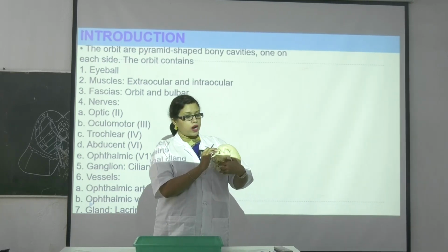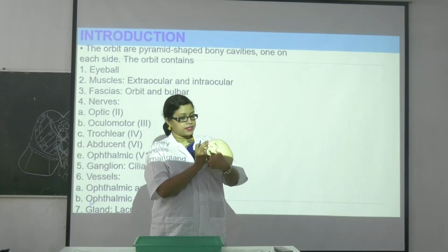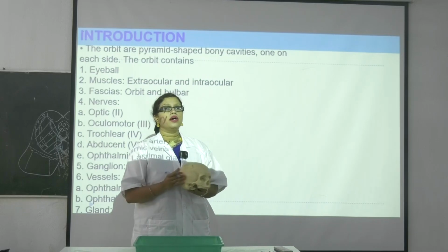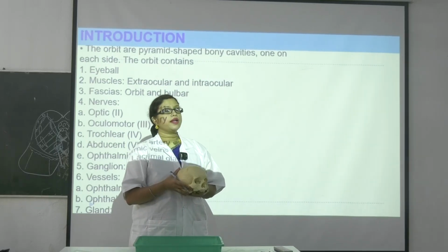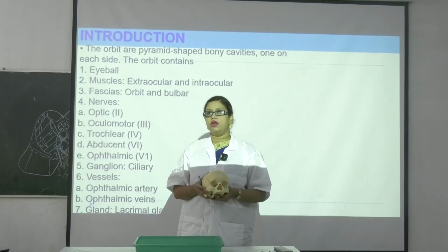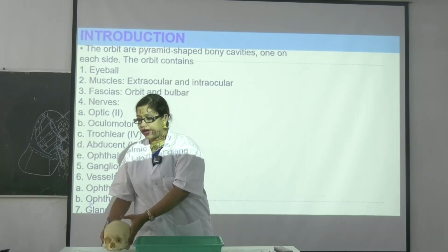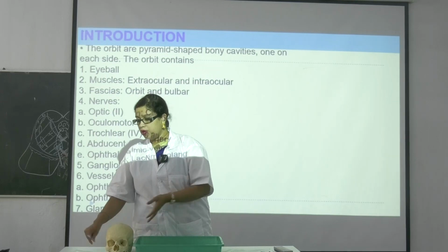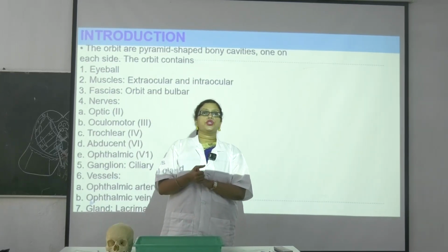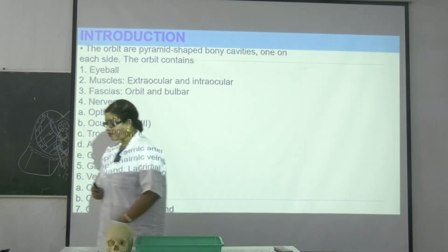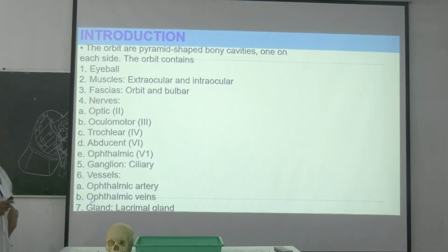Okay, so what are the other things? Let's discuss. First one is, here it is written about the different nerves. Write it down. Which are the nerves of eyeball? Already you know. First one is the superior and inferior division of oculomotor.